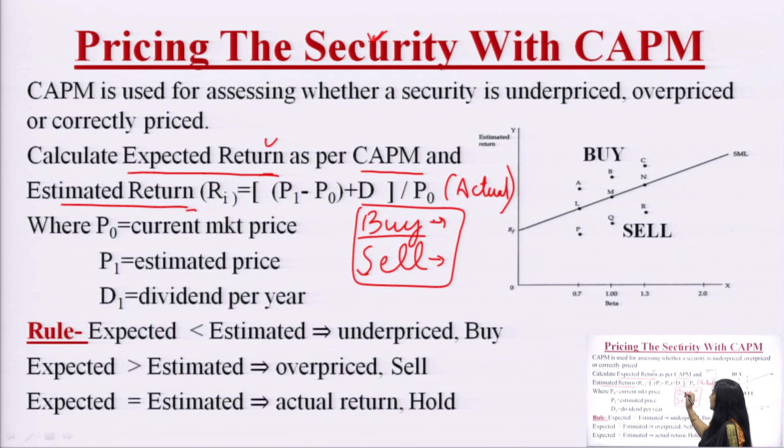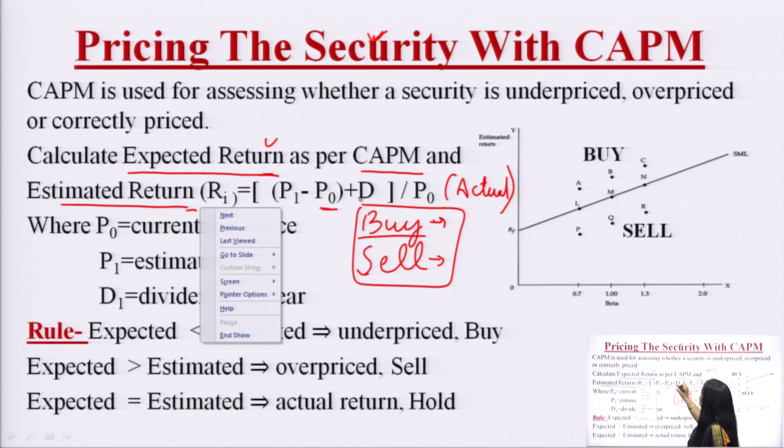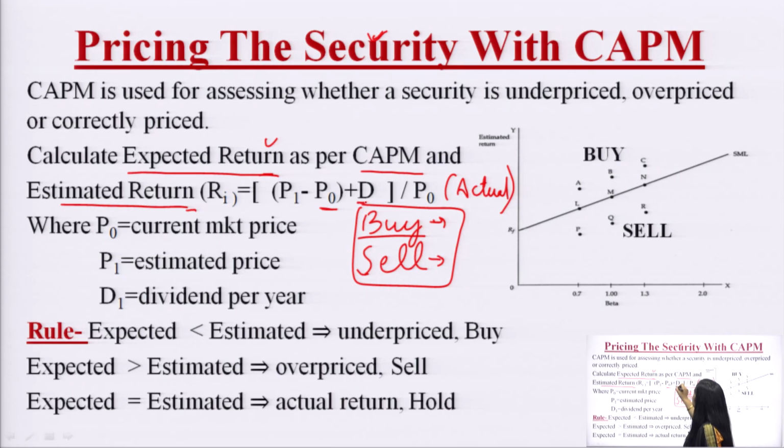For example, there is a security which we have purchased at some price P naught and we have sold it at price P 1, and this is the dividend which we have received on the security. So, how much return have we generated by the security? P 1 minus P naught plus dividend, divided by P naught.